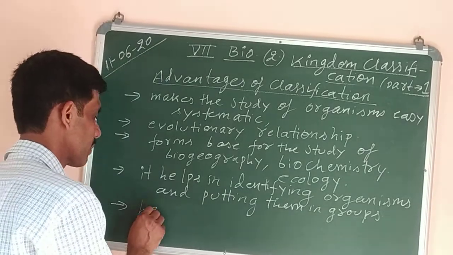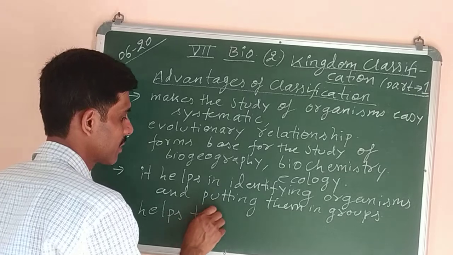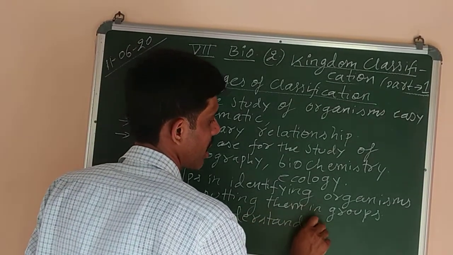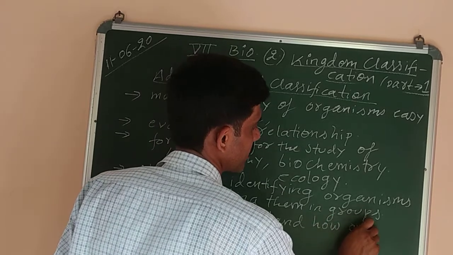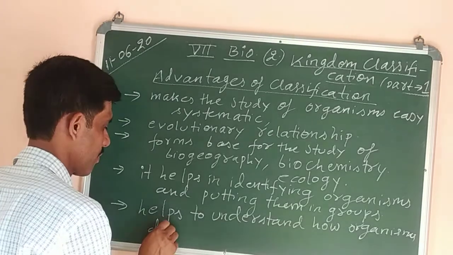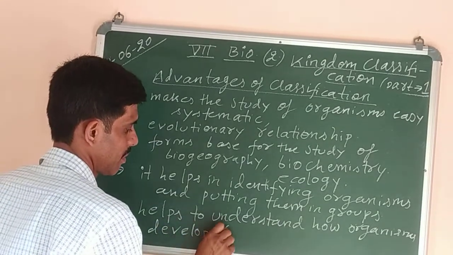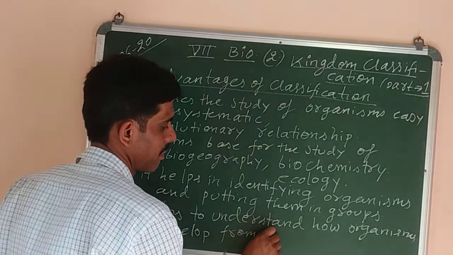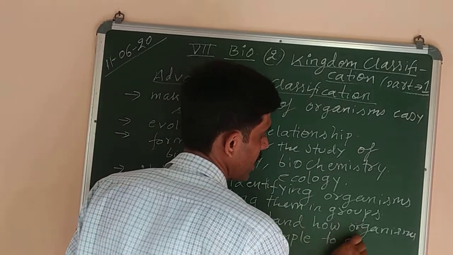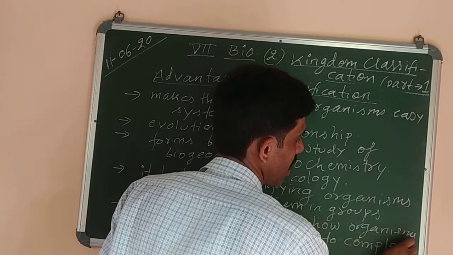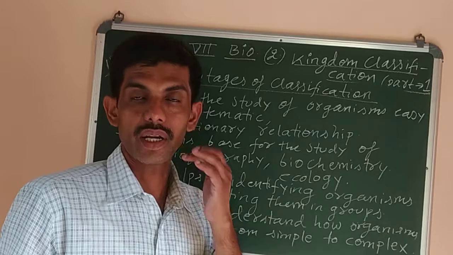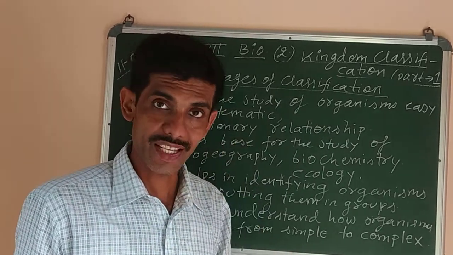So it helps to understand how organisms develop from simple to complex type, like a simple organism developing into a complex organism, how the evolution occurs, how the organisms develop. This is studied under the advantages of classification.